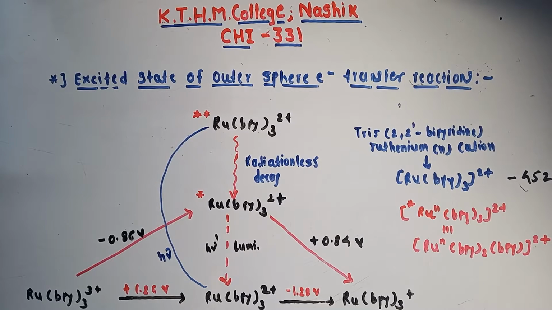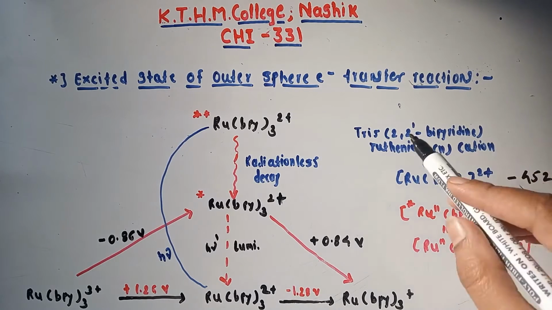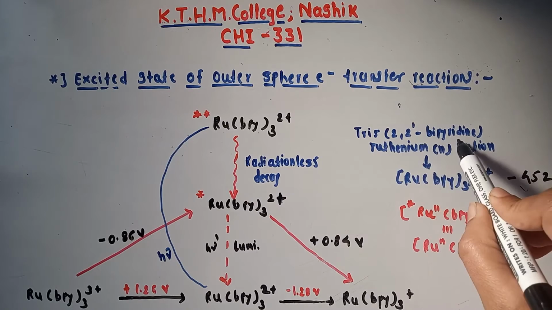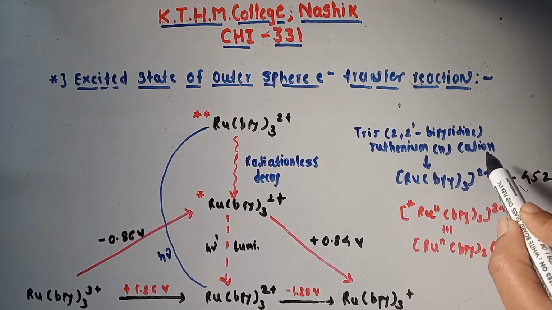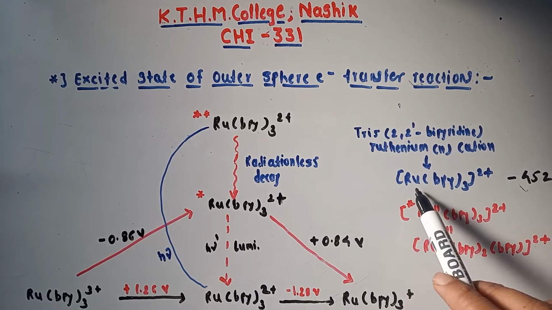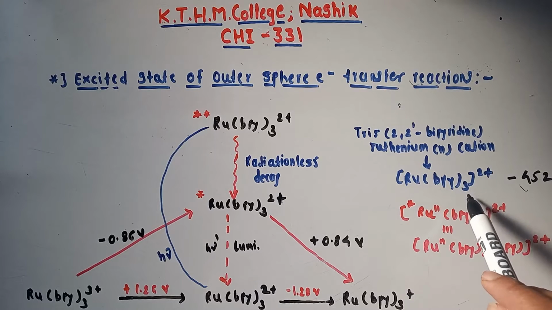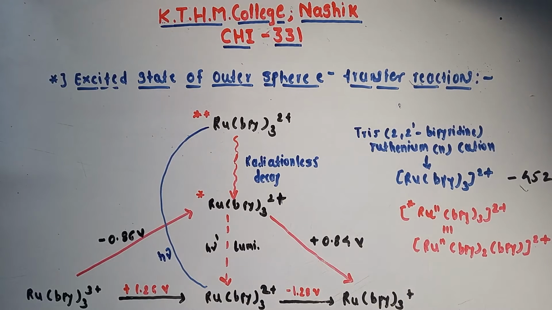So the most important complex in such category is tris 2,2 bipyridine ruthenium second cation, which we can write like this: ruthenium bipyridine 3 2 plus. Okay, so this is your complex.